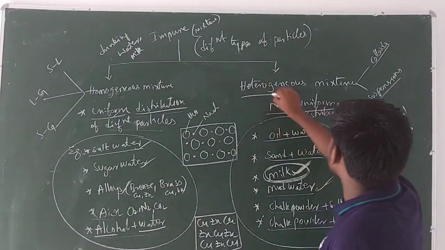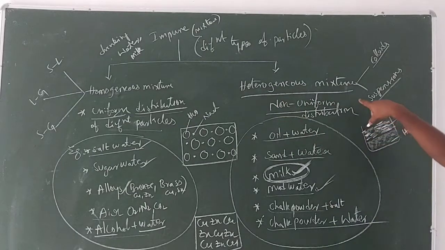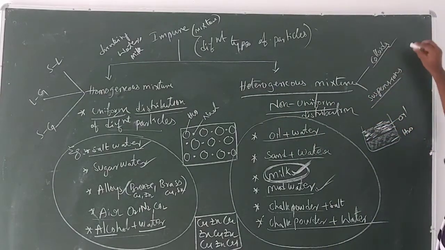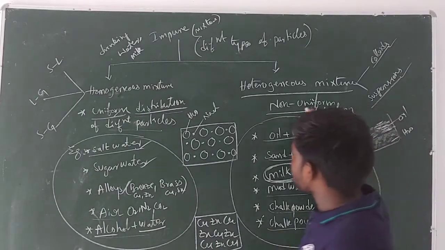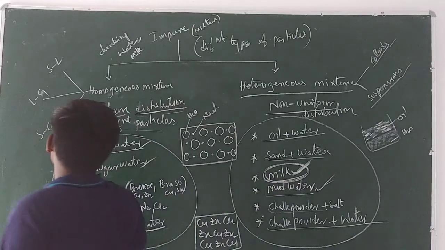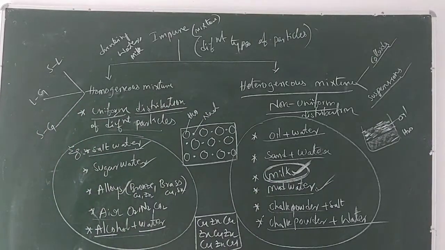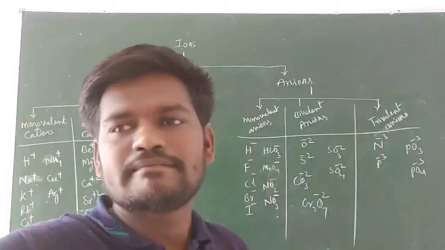Similarly, here also, guys, just know that heterogeneous mixtures are of two types: colloids and suspensions. You can get a clear idea about the classification of heterogeneous and homogeneous mixtures in the solutions chapter, so no need of any discussion regarding them now. This is about the classification of impure substances.